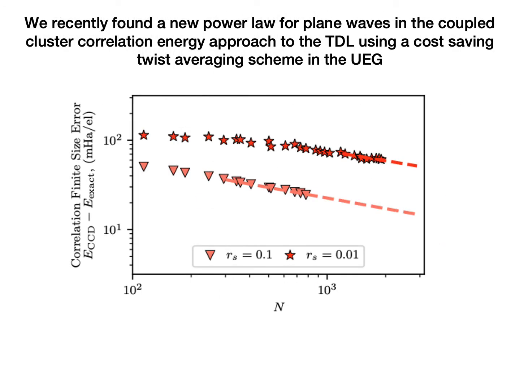Recently, we observed a power law behavior of n to the negative one-third for the convergence of the finite size effects of coupled cluster correlation energy to the thermodynamic limit. This power law was surprising as it was different than the typically accepted n to the negative 1 convergence rate for total energy.